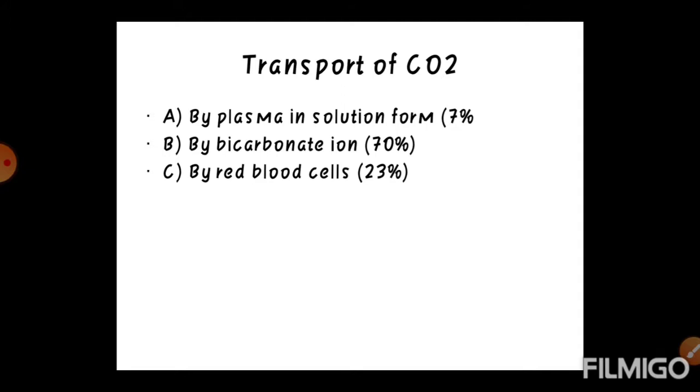The rate of formation of carbonic acid inside the RBC is very high as compared to its formation in plasma. Carbonic acid, being unstable, almost immediately dissociates into HCO3 minus and H plus ions in the presence of enzyme carbonic anhydrase, leading to large accumulation of HCO3 minus inside the RBCs. It thus moves out of RBCs. This brings about imbalance of charge inside the RBCs.